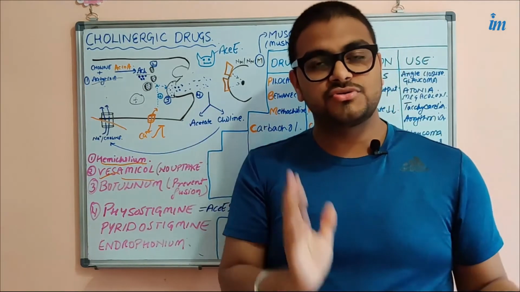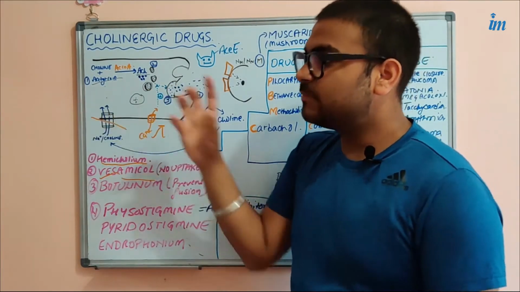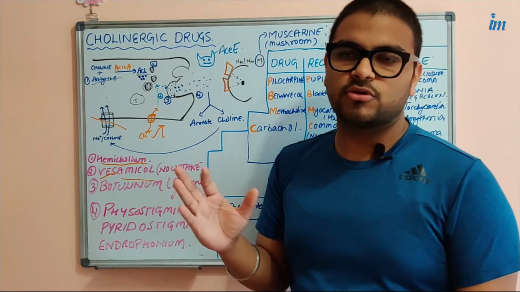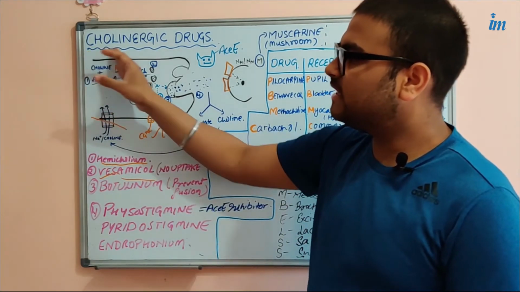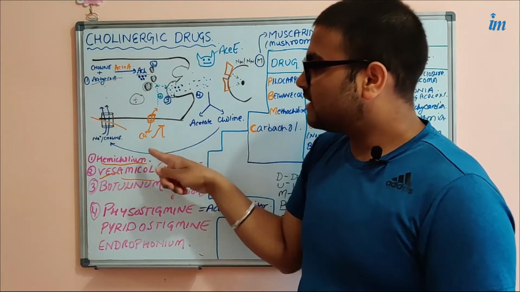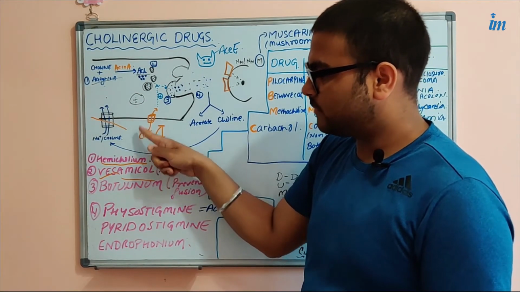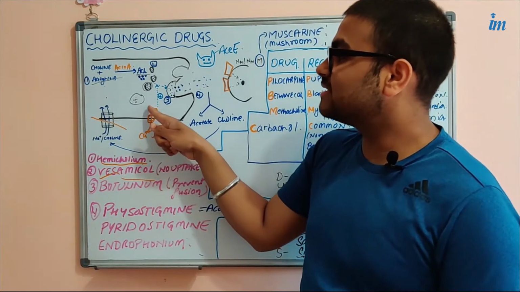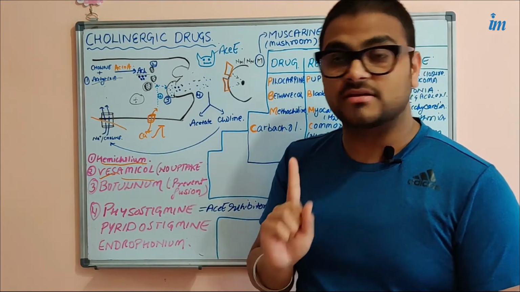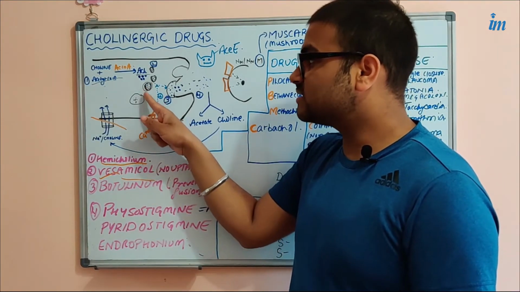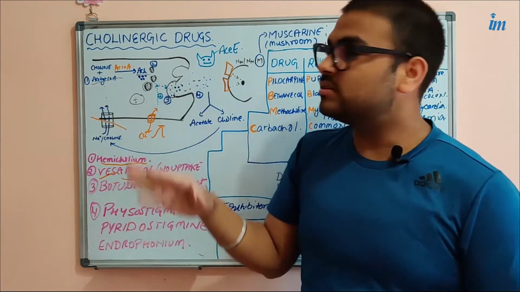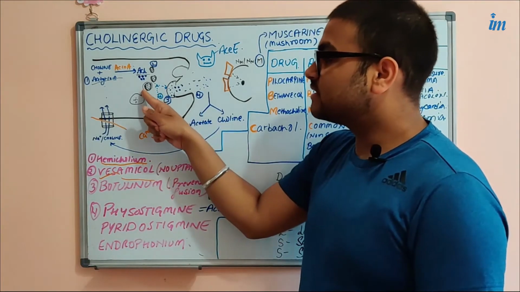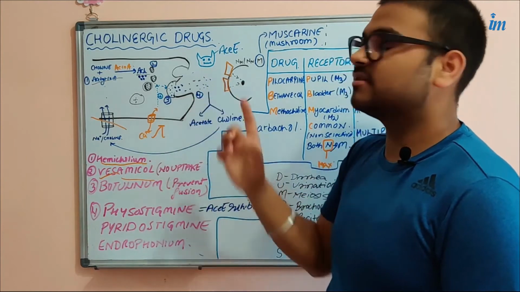This step should only occur when there is a depolarization current. We know that neurons work under the influence of depolarization. So as soon as this neuron membrane is depolarized, the depolarization-sensitive calcium channels that are also present in the membrane will open up. When calcium goes inside, only when the depolarization has occurred, this calcium will signal the vesicles to go and fuse with the presynaptic membrane. So calcium is very important so that the vesicles are able to release their content into the synaptic cleft.